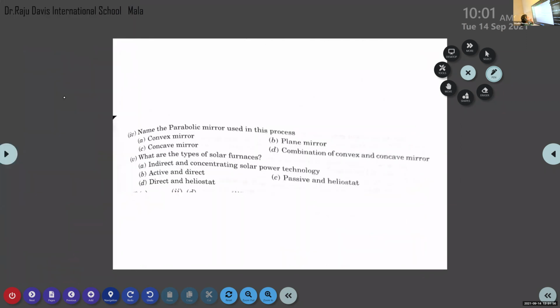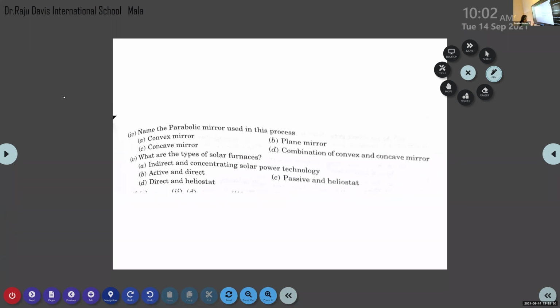What are the types of solar furnaces? Indirect and concentrating solar power technology, active and direct, passive and heliostat, direct and heliostat. Any idea?